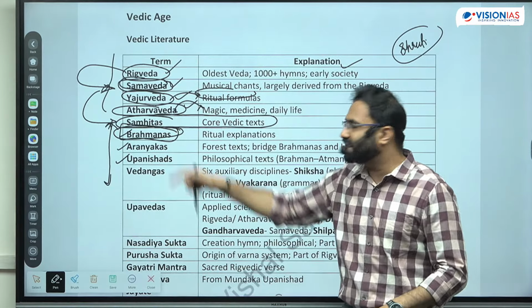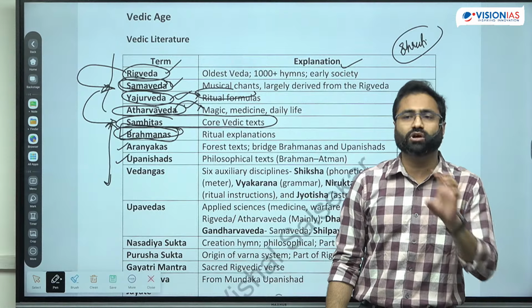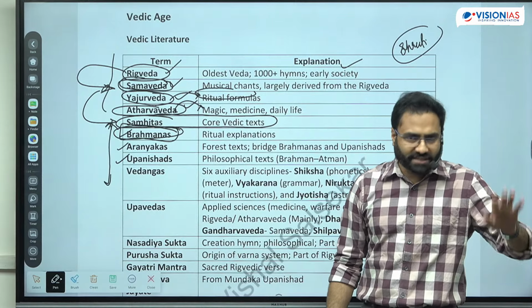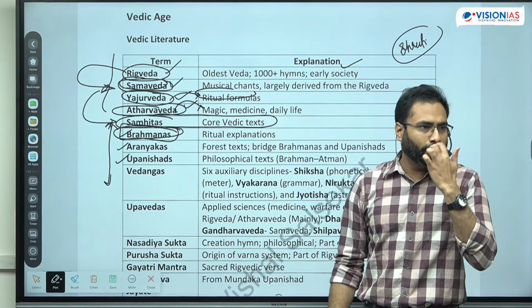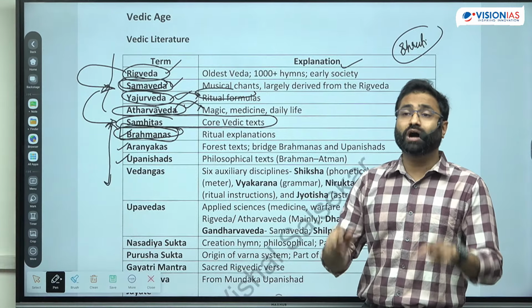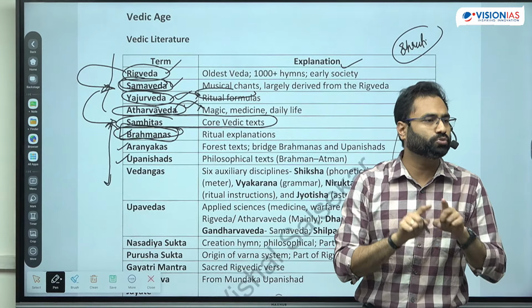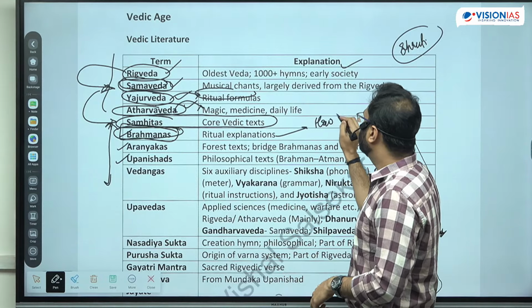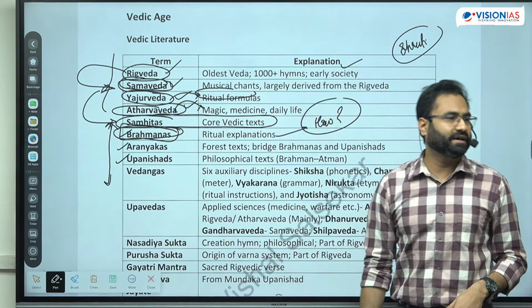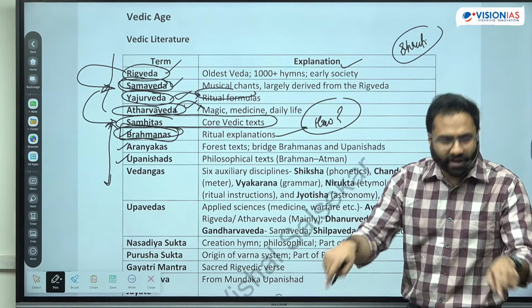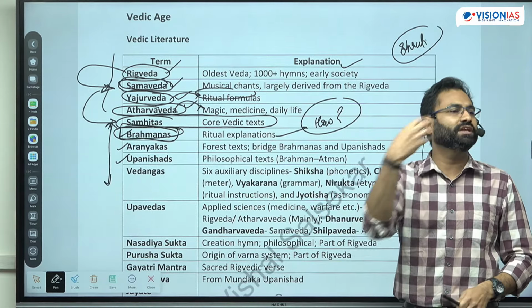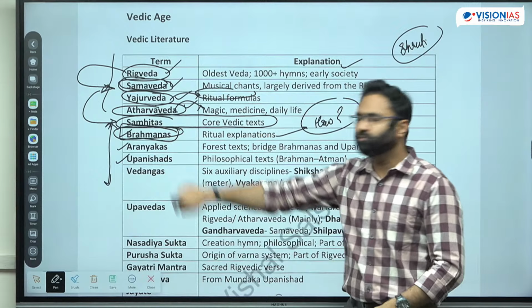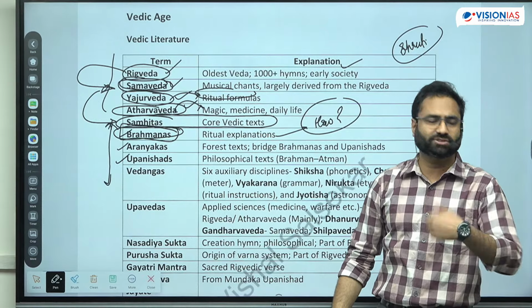So these are the rules for the householders. The Brahmins are the rules for the householders or the ritual explanation. If there is any yagna, any type of ritual that has to be performed, how that particular ritual has to be performed, it deals with the how aspect. How to perform it? There will be a need for a fire altar, you will need this much samagri, you will need all these things. All these are part of the Brahman. So it explains how that has to be performed.